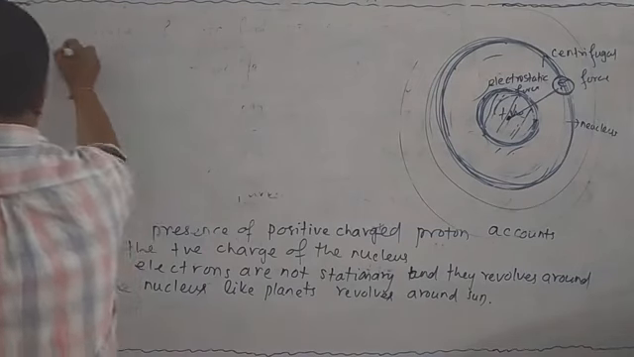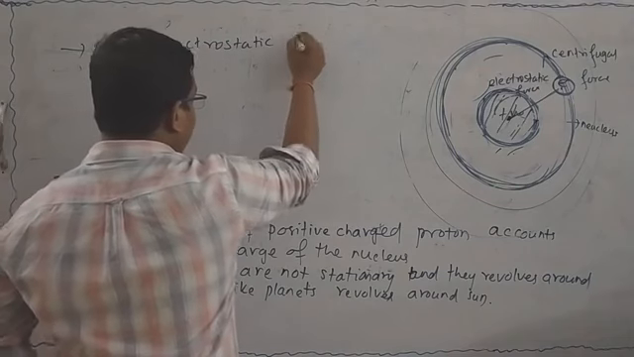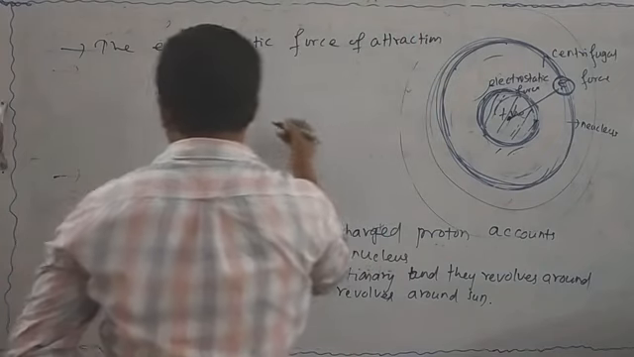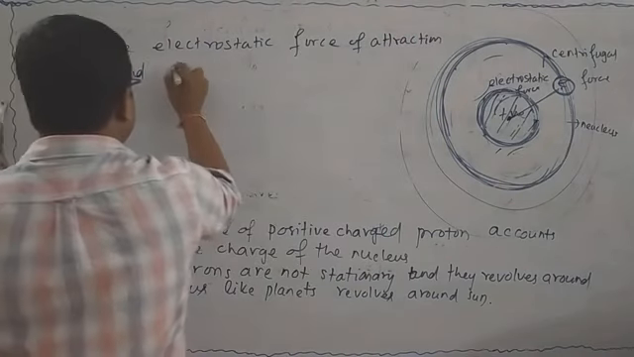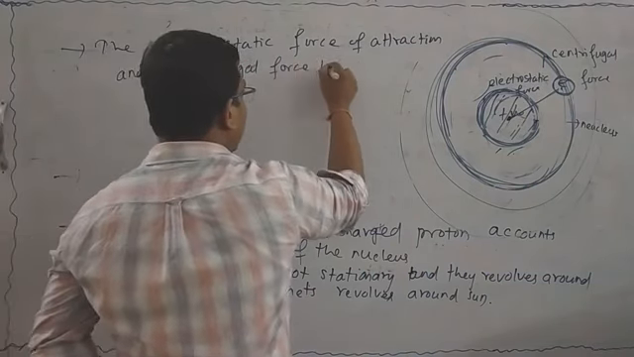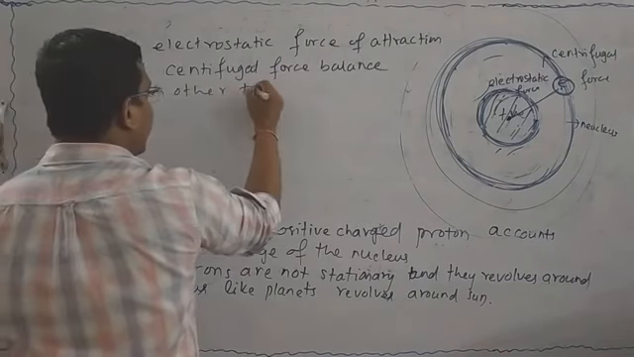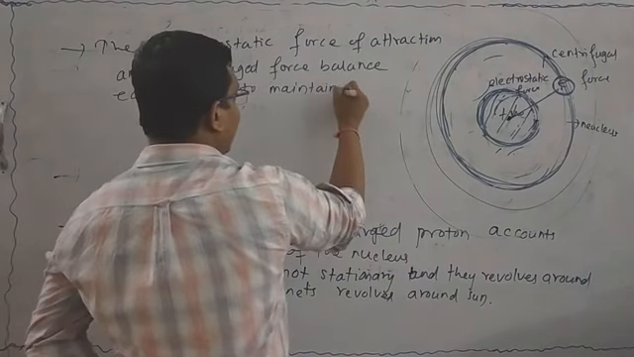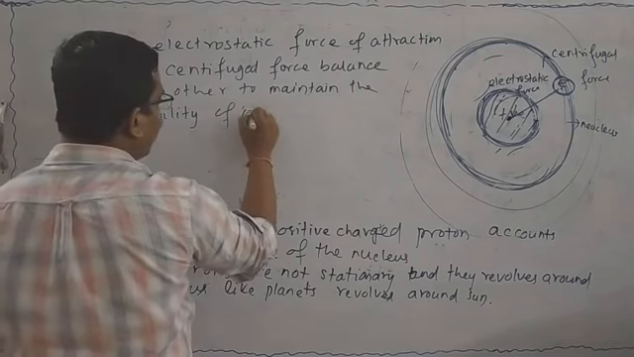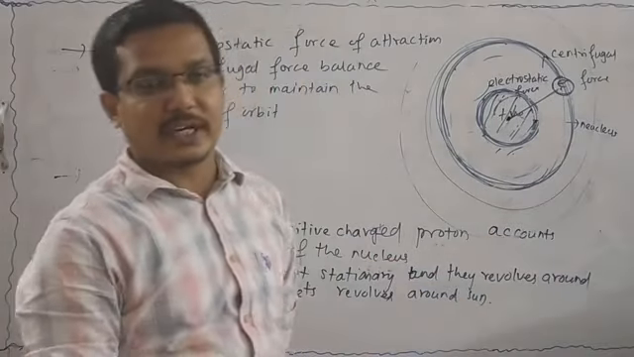So we can write the next point. The electrostatic force of attraction and centrifugal force balance each other to maintain the stability of the orbit. As a result, it maintains the stability of the atom. Orbit means the path in which electrons rotate.